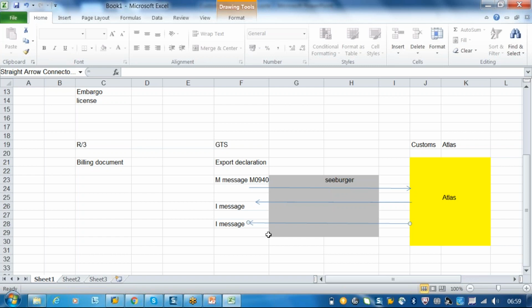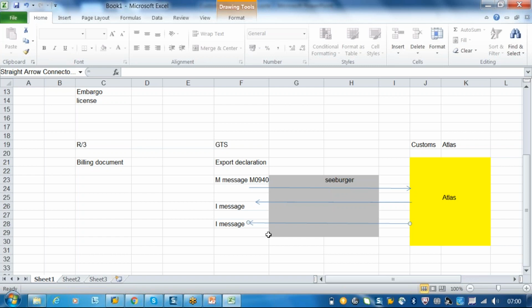Once the acknowledgement is received, immediately we can do the changes, and again the signal will be sent to Atlas. Not all the fields will be enabled. Maybe some, for example transportation mode, or other fields which are relevant for changes, which are not mandatory or not of much significance. For example, if you want to change the material code or material group, you can change that. But there is some significant or sensitive information which only the customs can change. Those fields you cannot change. They will always be grayed out.